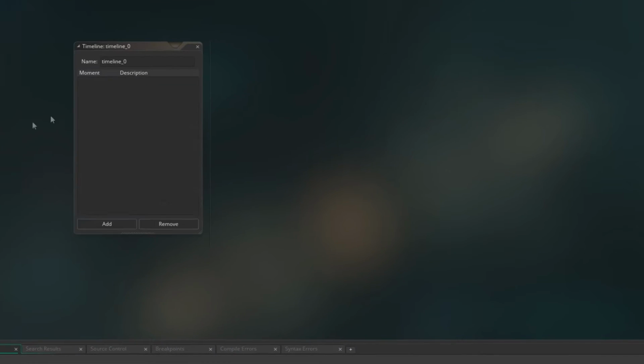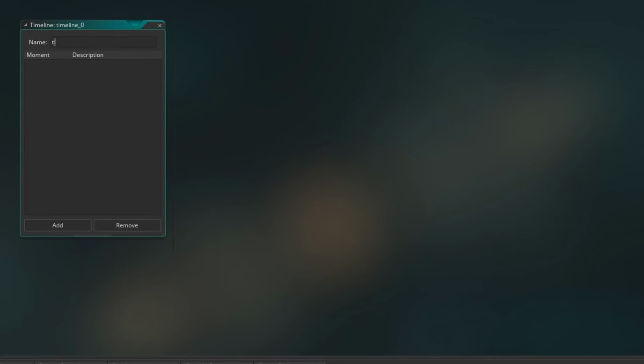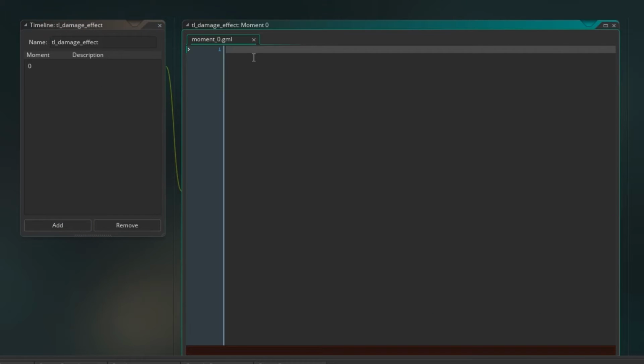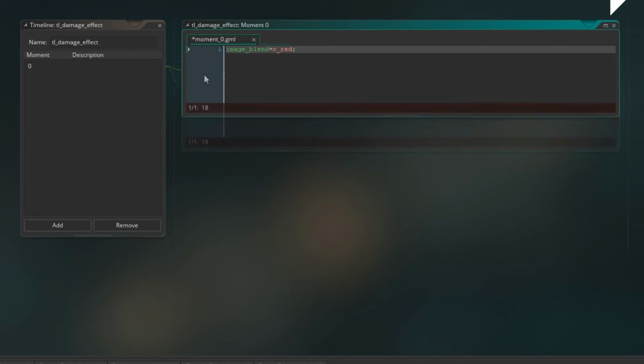This is the feature I mentioned a minute ago. Create a new timeline. We're going to call this TL damage effects. So first of all you need to press add. Now this will add a new moment, is what we're going to call it. And in this moment we're going to set image blend to red. So that means when we call this timeline, the first thing it will do is set the character or whatever sprite to red. Okay?